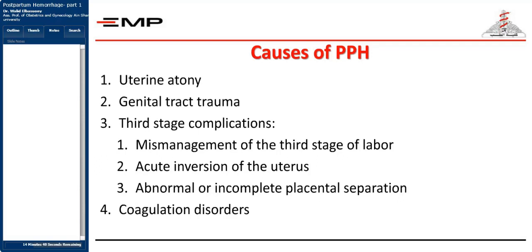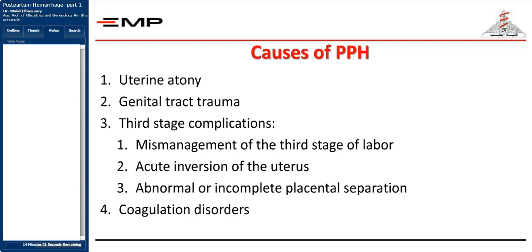The first is the tone, which is loss of the tone, uterine atony. The second T is genital tract trauma. If there is a trauma present in the perineum, in the vagina, in the cervix, or in the uterus, this may be a cause of early or primary postpartum hemorrhage.